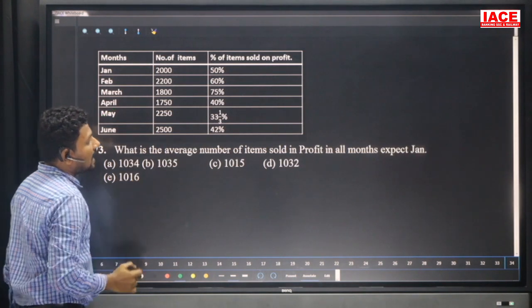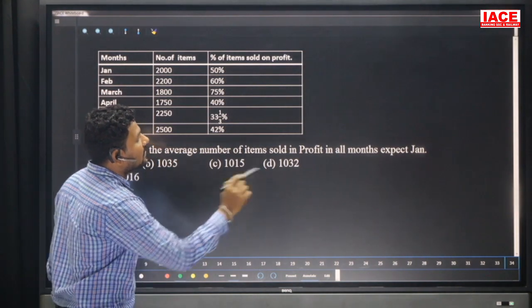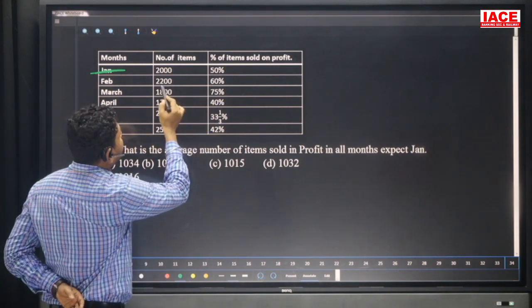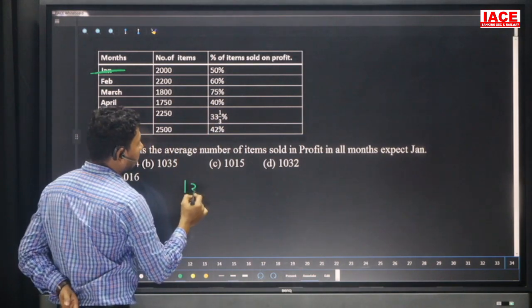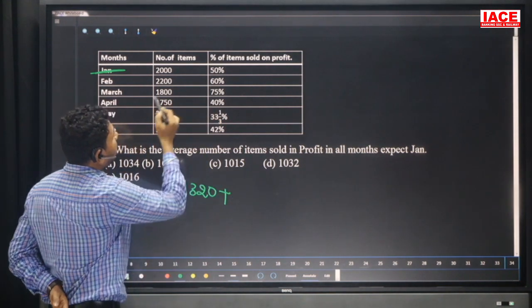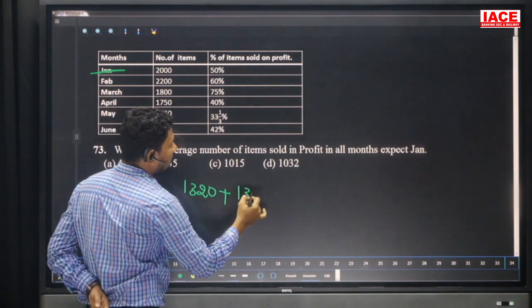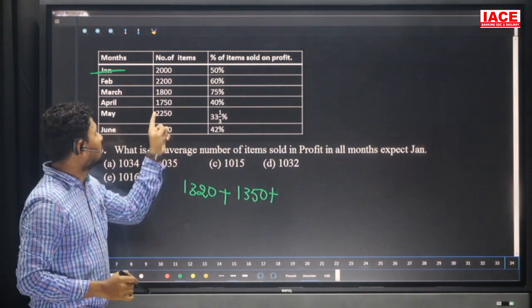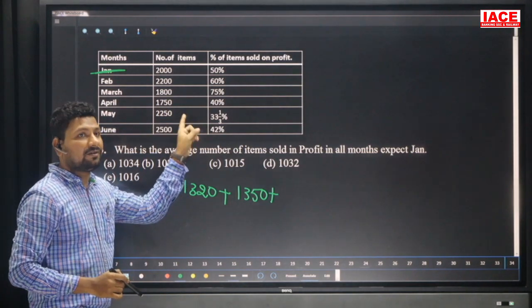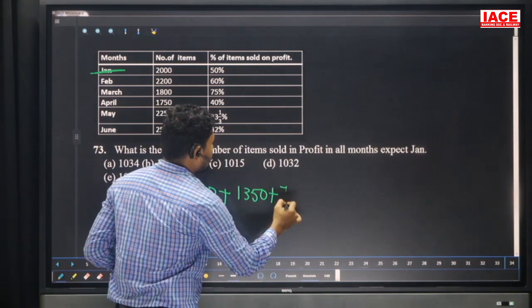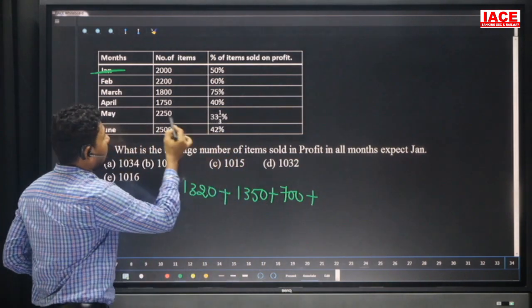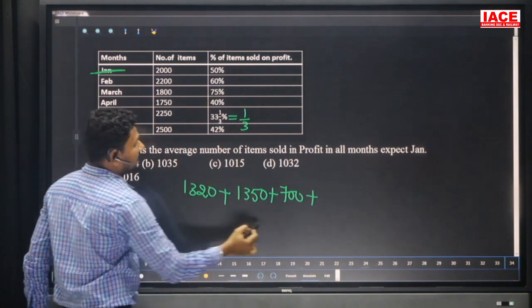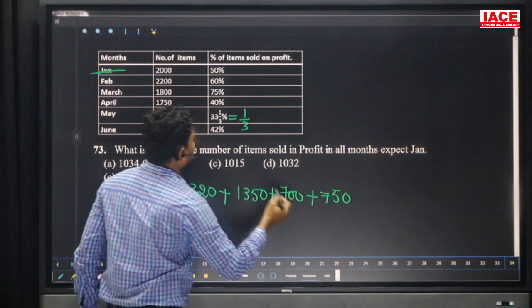Look at next. What is the average number of items sold in profit in all months except Jan? Except Jan, the remaining all months' profit value is required. Look at 60 percentage of 2200, which is equal to 1320, plus 75 percentage of 1800, which is equal to 1350, plus next 40 percentage of 175. Here the profit value is required. So 175 double is 350. 350 double is 700. Next, 33 1 by 3 percentage of 2250. 33 1 by 3 percentage we can write 1 by 3. 3 will be dividing: 3 7s and 3 5s. 3 7s and 15, 3 5s.